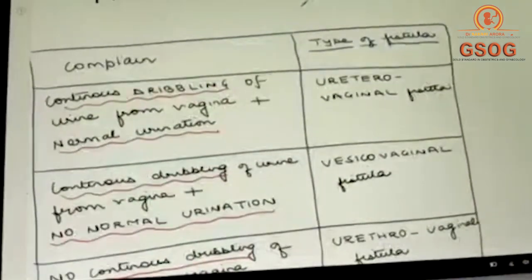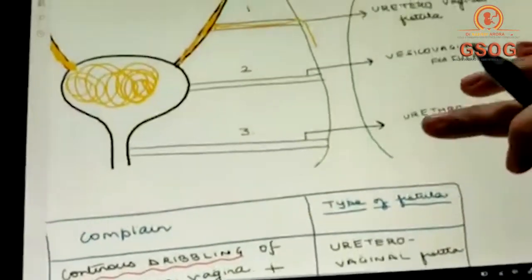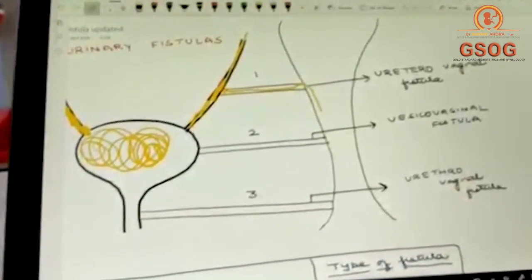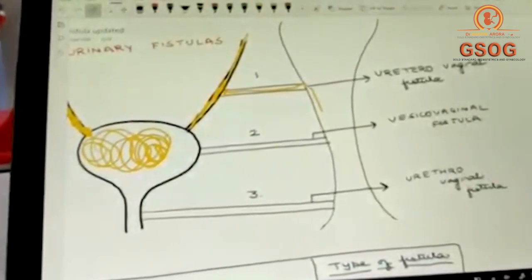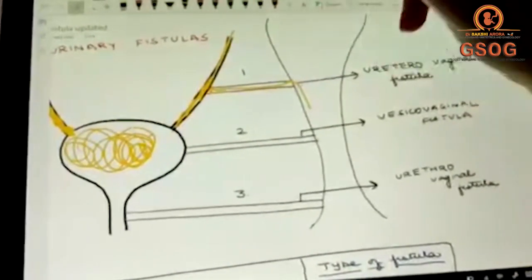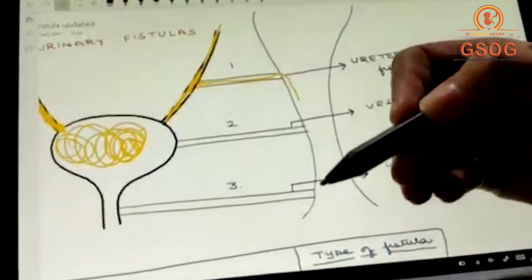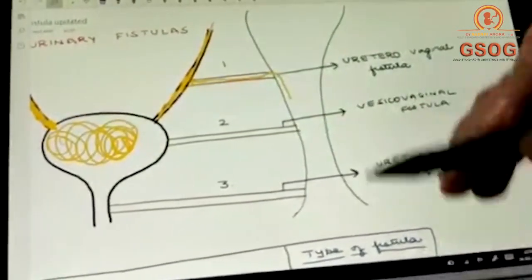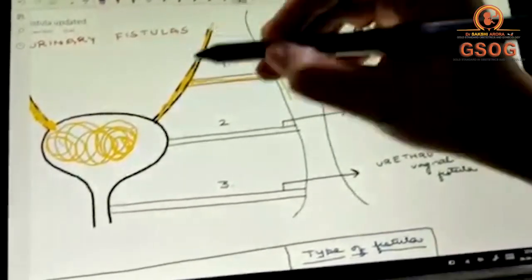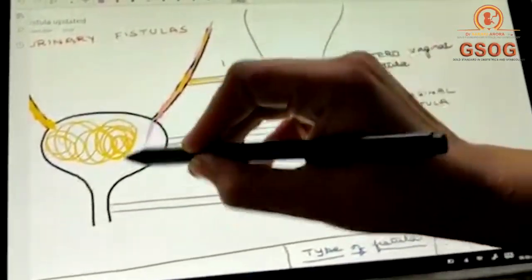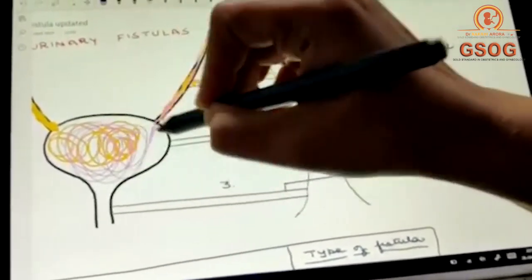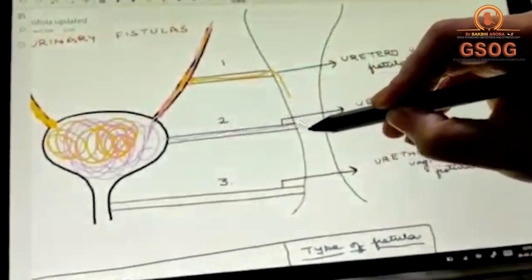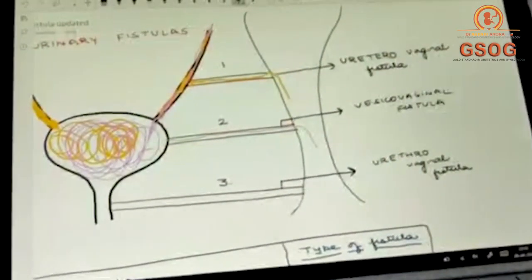On the other hand, suppose there is a patient who has a vesicovaginal fistula. Now, in case of vesicovaginal fistula, her bladder is connected to the vagina. So whatever urine is being brought, whether it is brought from the left ureter or from the right ureter, it is coming in the bladder. So whatever urine is being brought is finally coming in the bladder, and it is this bladder which via this fistula is connected to the vagina.